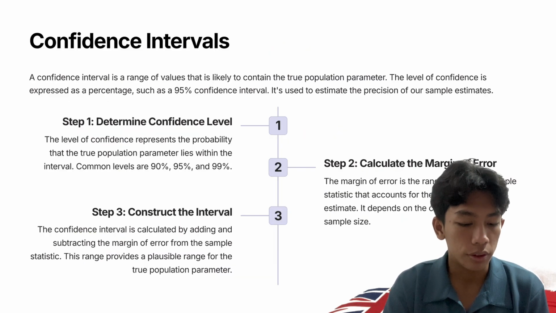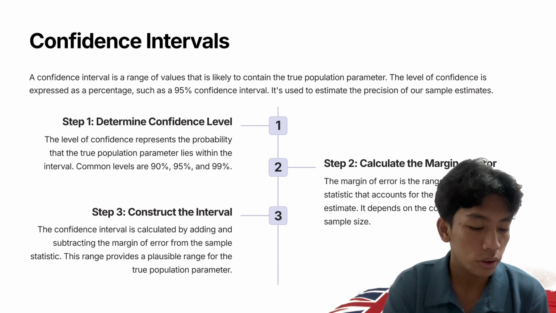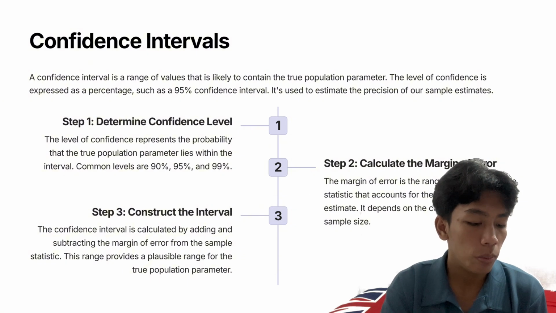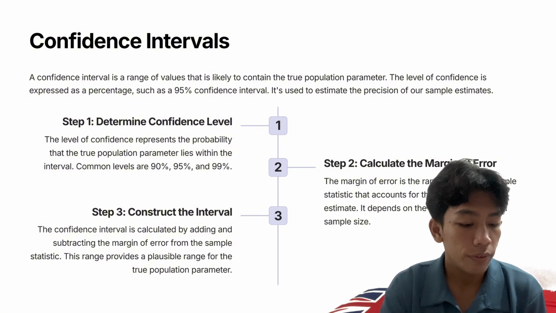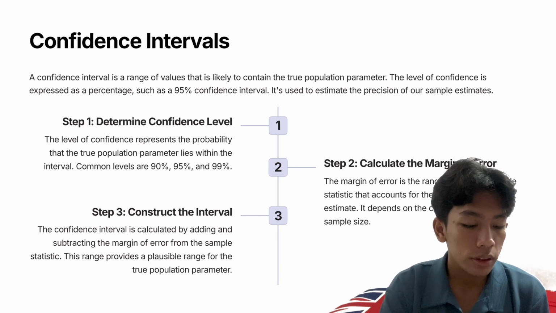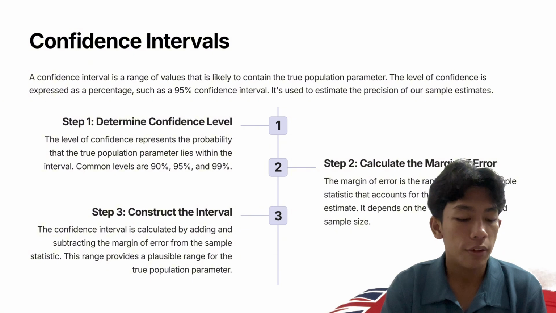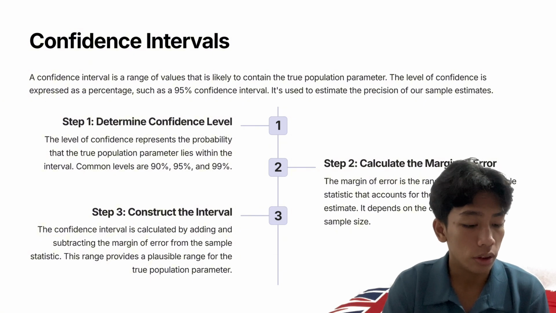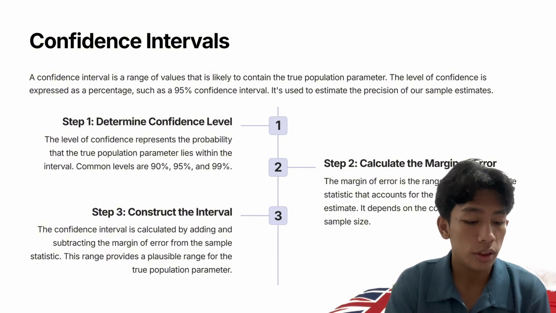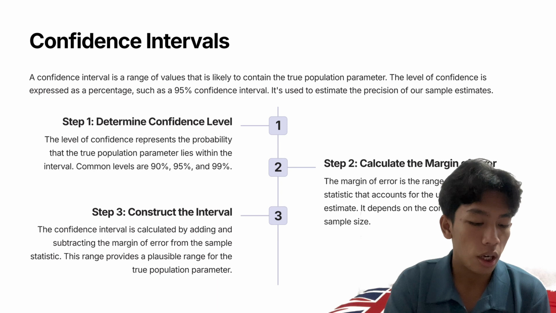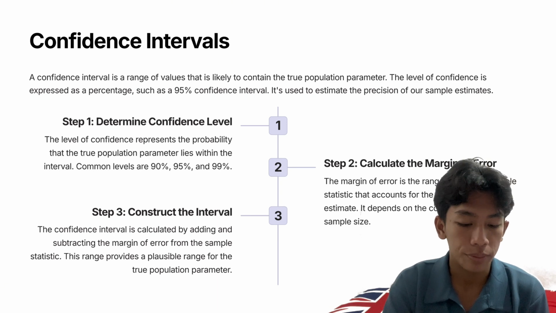Confidence intervals. A confidence interval is a range of values that is likely to contain the true population parameter. The level of confidence is expressed as a percentage, such as a 95% confidence interval. It is used to estimate the precision of our sample estimate.